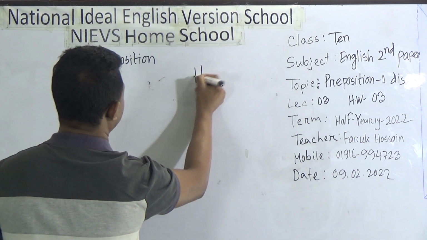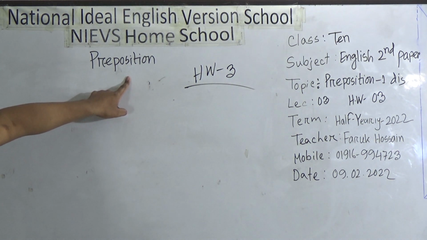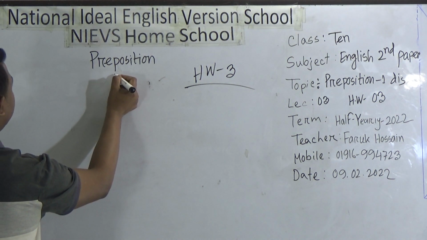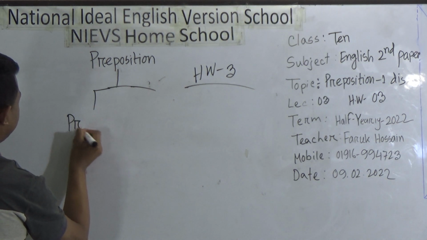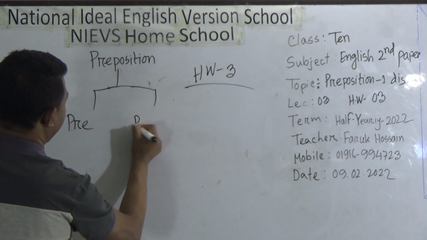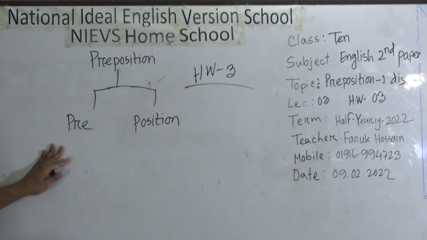Dear students, it's about preposition. If we break this word preposition, we will get pre, then position.